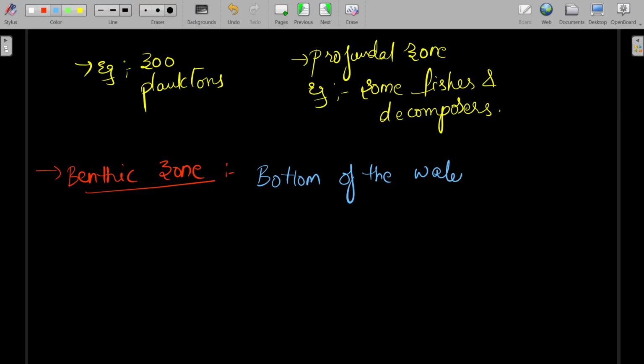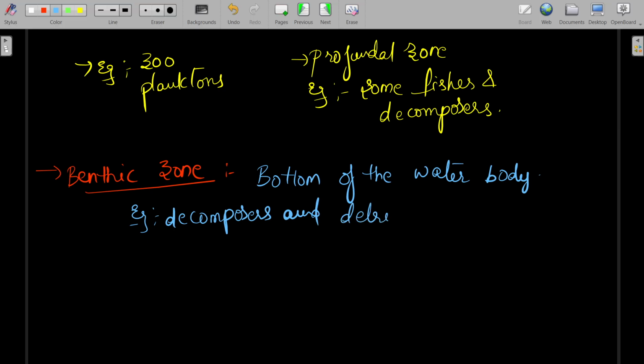And here the organisms or animals present are decomposers and detritus bacteria. Dead plants and animals come to the bottom of the water body, where decomposers and detritus bacteria feed upon them and they recycle. Okay.